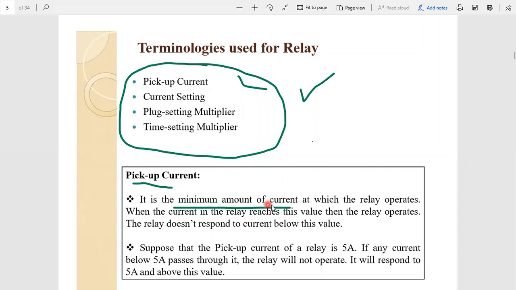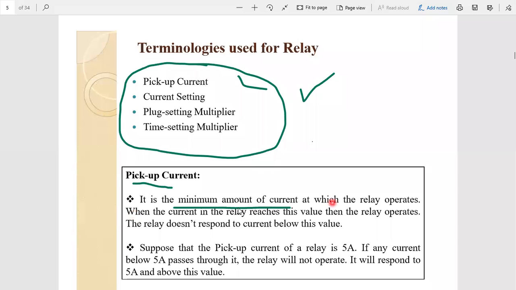So it is the minimum amount of current at which the relay operates. Pickup current is the minimum value of relay coil current at which the relay operates or the trip contacts are closed.